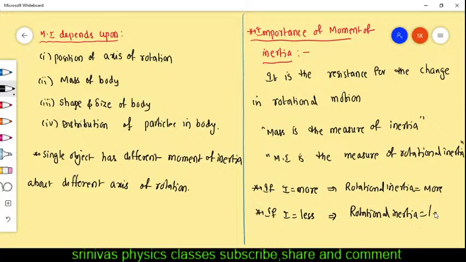What is inertia actually? Inertia क्या होता है? It is the resistance for the change in rotational motion.